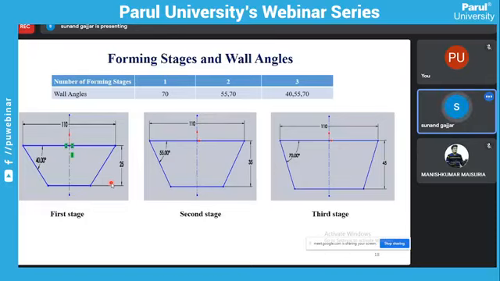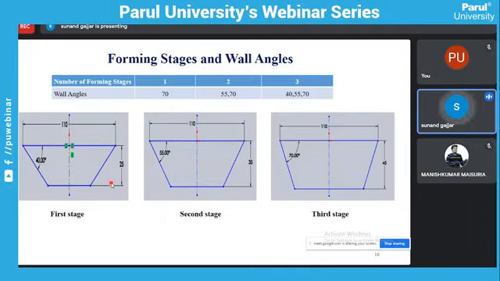Actually, the experiment is done in single stage, then two stage, and then three stage. So what is the influence of these forming stages on the geometric accuracy and surface roughness? We can observe that. One of the process parameters is forming stages. First is single stage, then two stage, and then three stages.